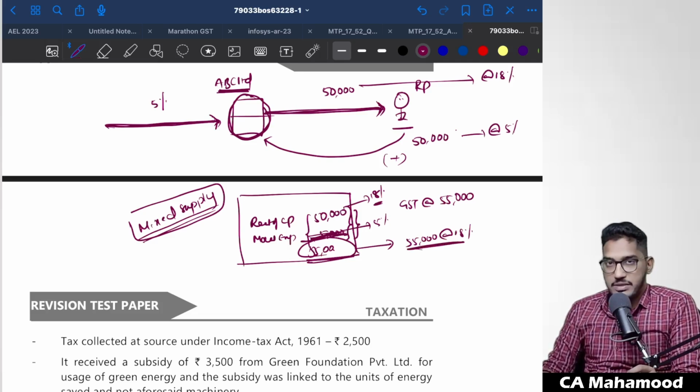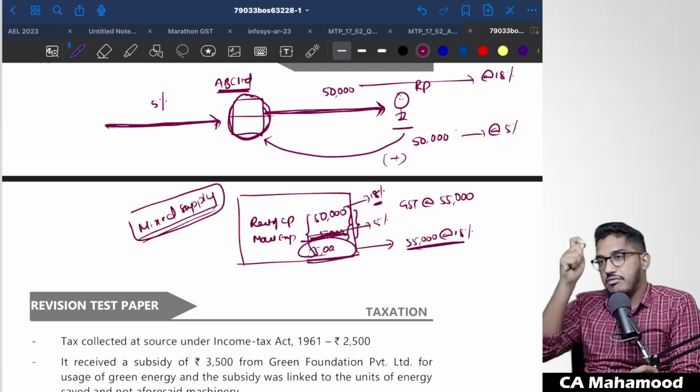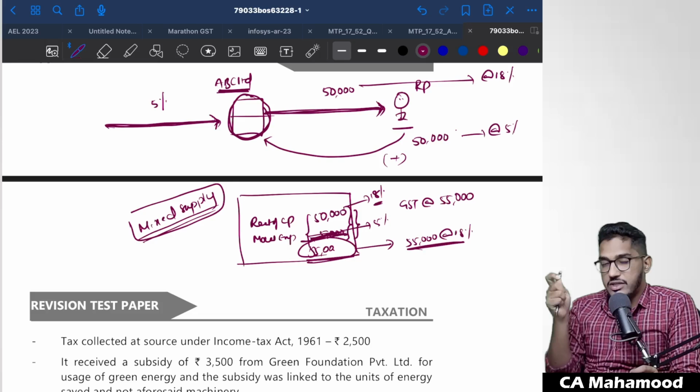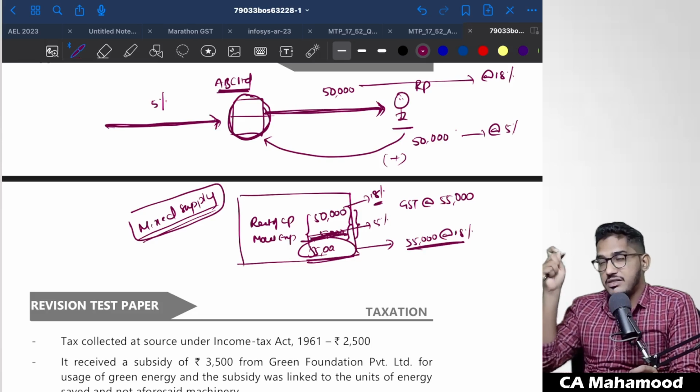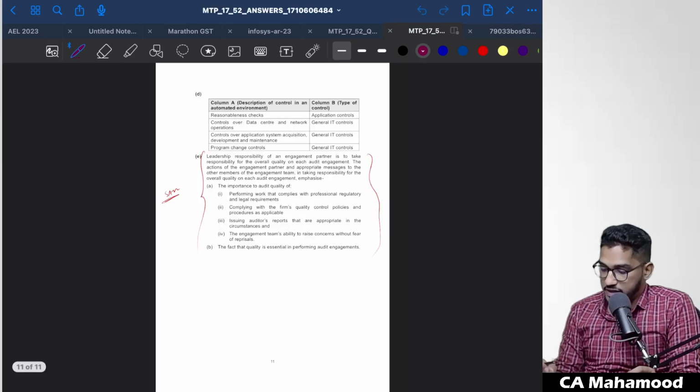So no two separate rates will be levied. It will not be like 18% on this 50,000 of rent and separately 5% on the maintenance charges. No, they are providing it as a package, so it will be a mixed supply. The entire value of that rent along with the maintenance should attract GST at the highest rate, which will be 18%. Clear everyone? Able to understand? The same thing they are trying to say here. The same question they will ask, so I am explaining it to you well in advance.